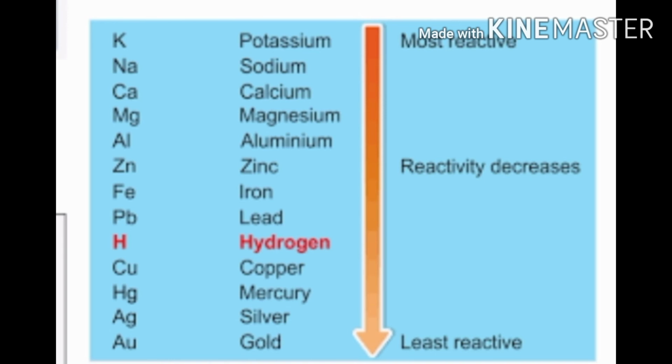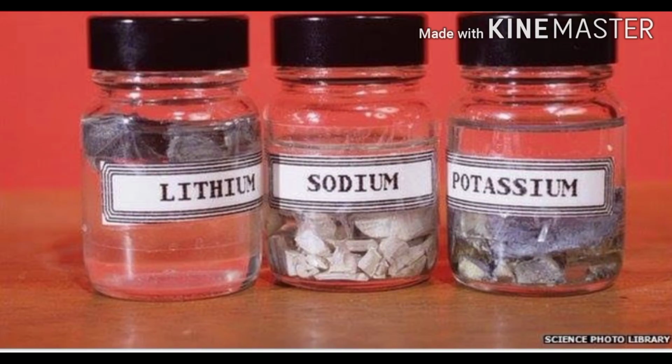As we have seen in this table, sodium and potassium are highly reactive even at room temperature. So they cannot be left open at room temperature. They have to be preserved. So these metals are kept in mineral oil like kerosene oil.